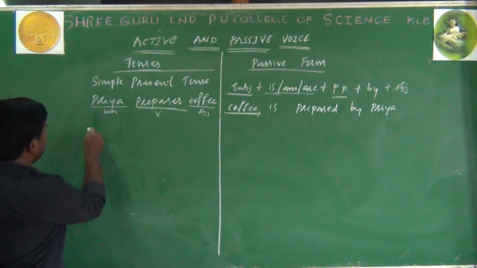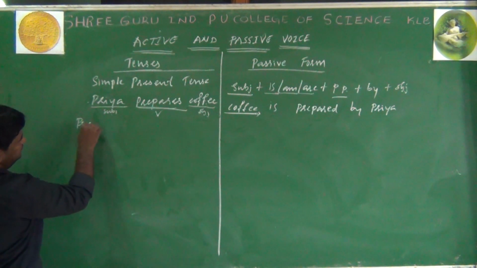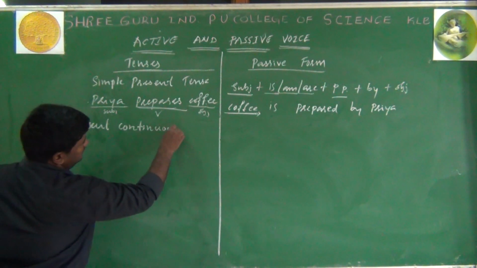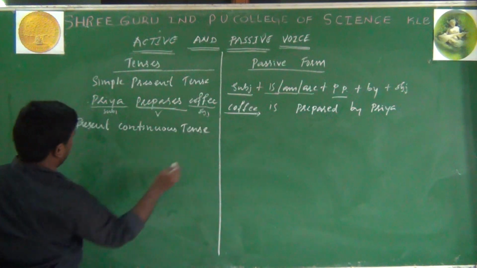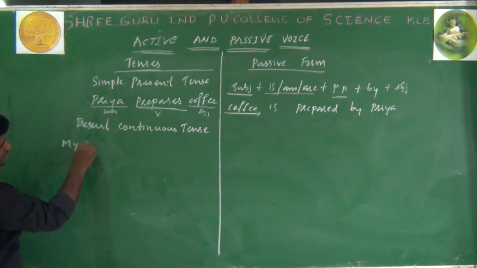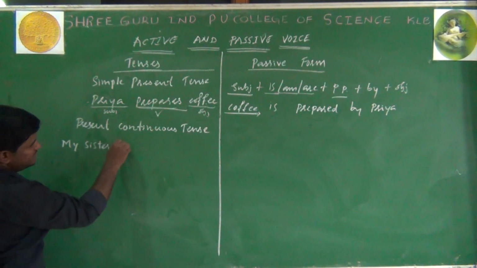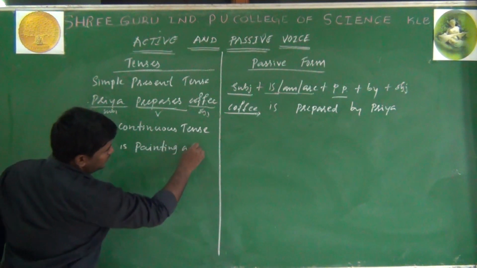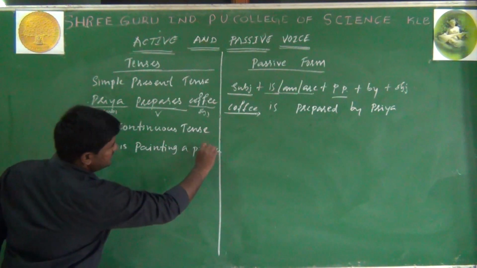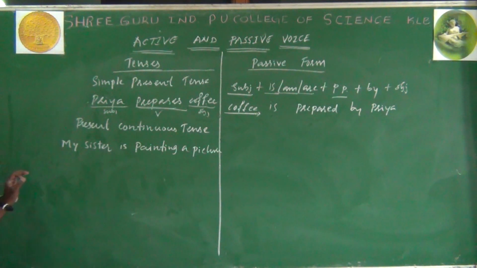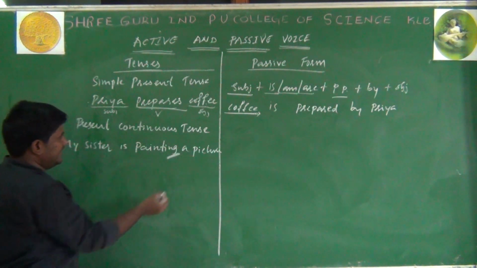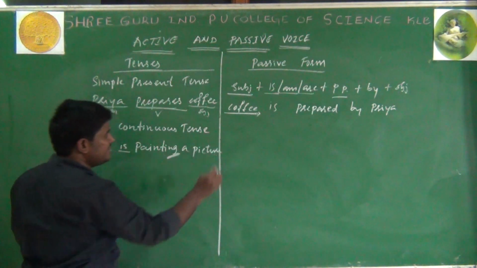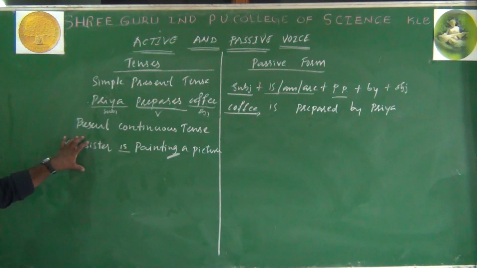So one more example, present continuous tense. In present continuous tense you see, my sister is painting a picture. When you see this sentence, this is present continuous tense because ing is added here, painting is. My sister is painting a picture. By seeing this, we confirm that this is in present continuous tense.